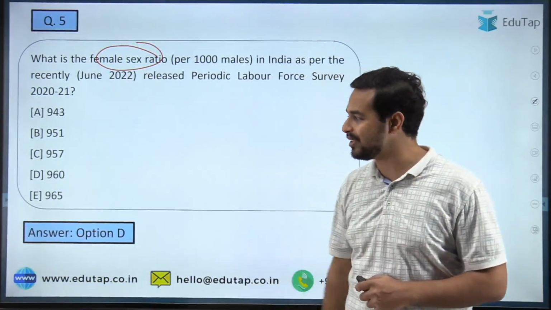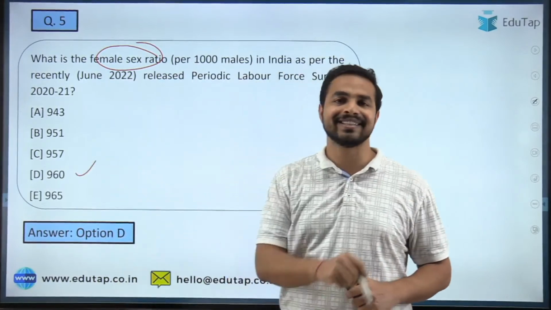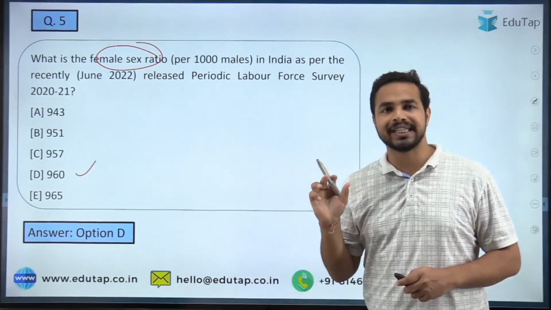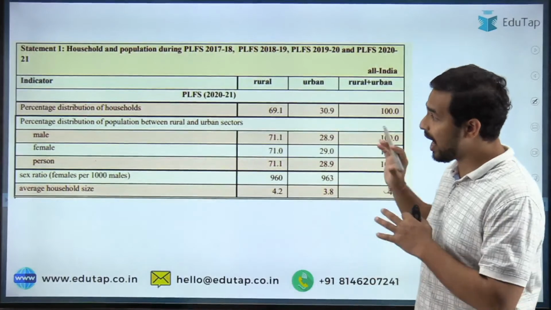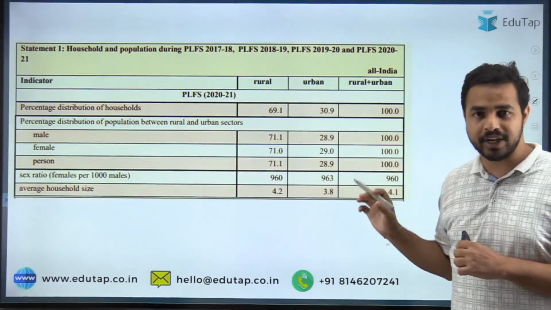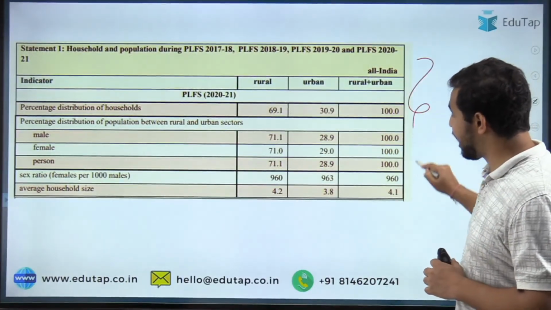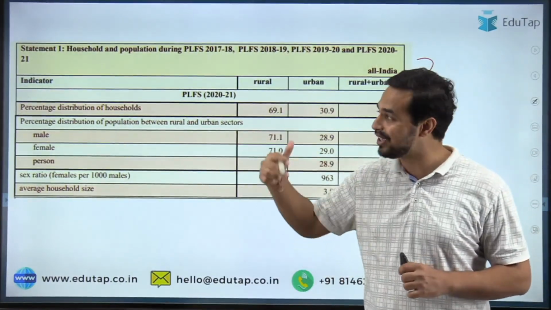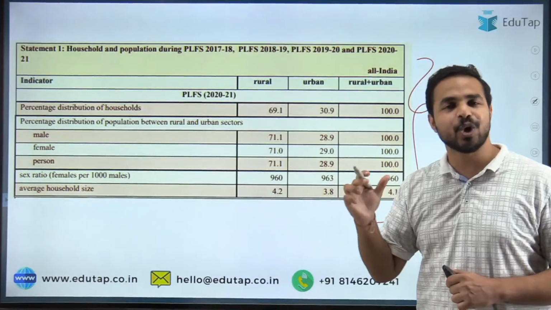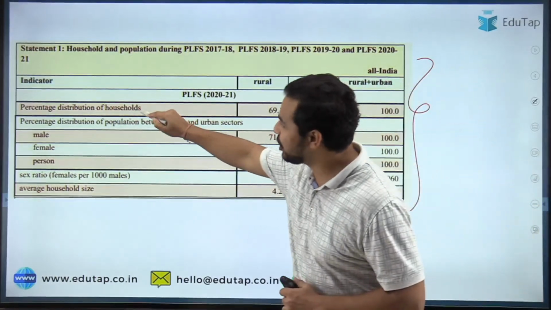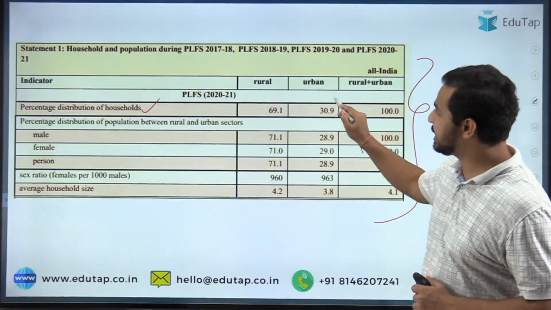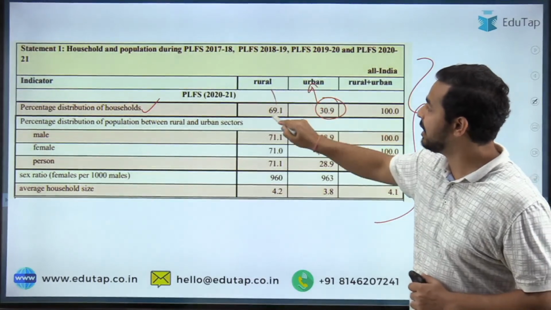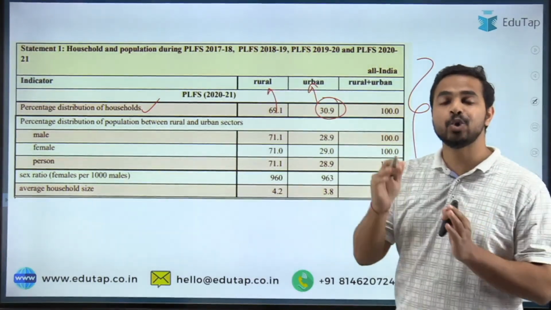Absolutely right, guys. The right answer to the question is 960. That is option D, so option D is the right answer. And here you can see there is a very beautiful table, where all the important data and important findings of the PLFS report are mentioned. For example, the percentage distribution of households is 30.9 in urban and 69.1 in rural areas.